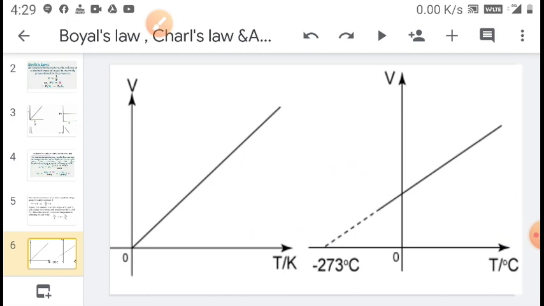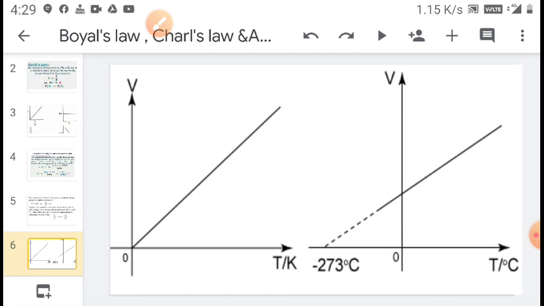Now, when the graph is drawn between volume and temperature in degrees centigrade, you can see that the graph is a straight line graph but does not pass through zero.